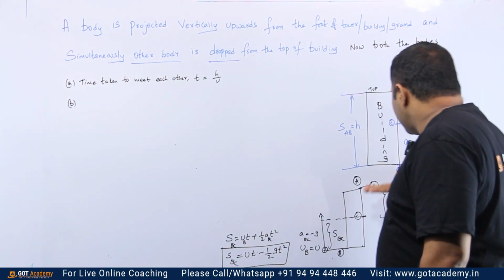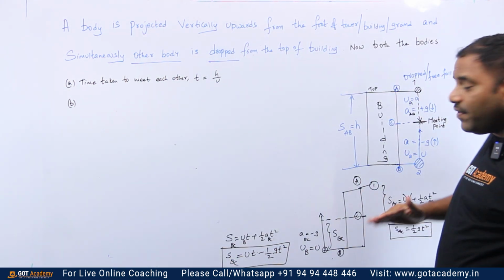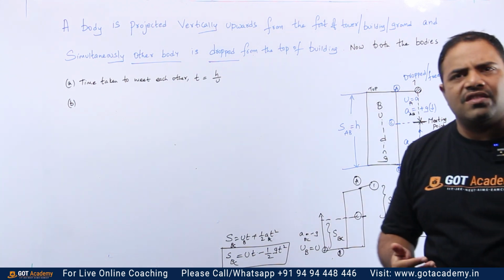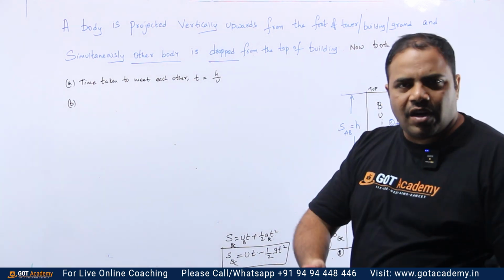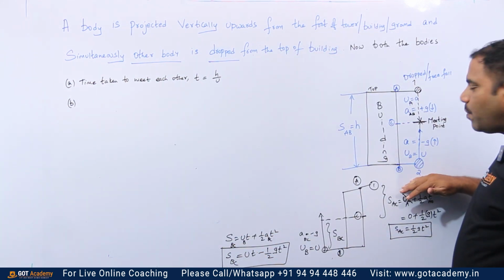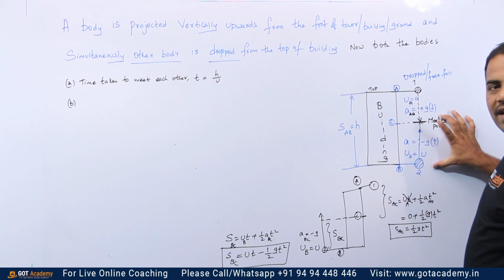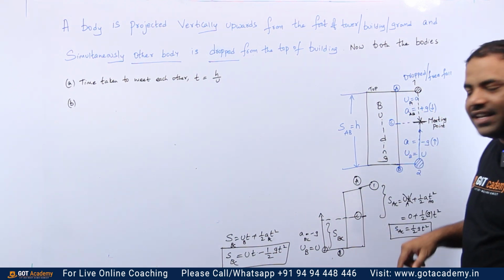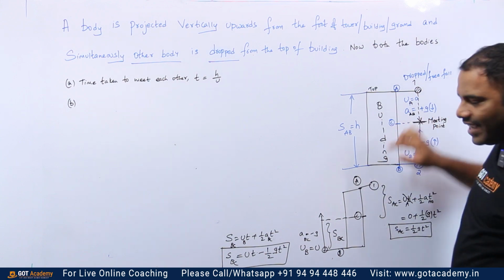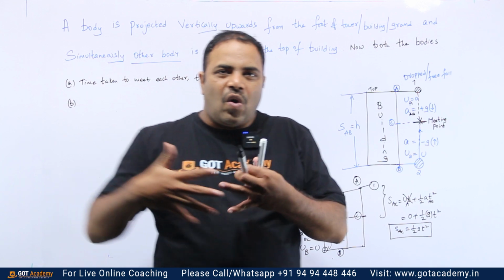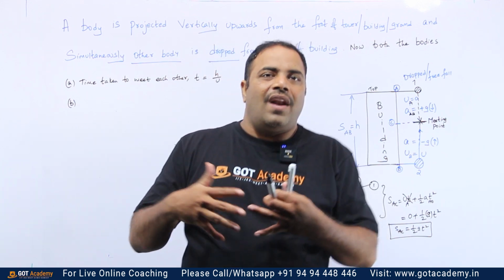So height in the sense we have to measure height from the bottom or from the top. If I say that your height is 5 feet, how are you measuring it? Nothing but from the ground only, no? From the bottom only, no? So here also I want to find out the height at which both the bodies are meeting. So this bottom part is nothing but from B to C, isn't it? So point B to point C is nothing but the height at which both the bodies are colliding, right?